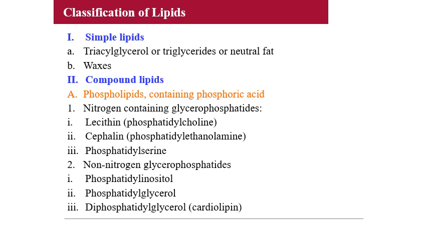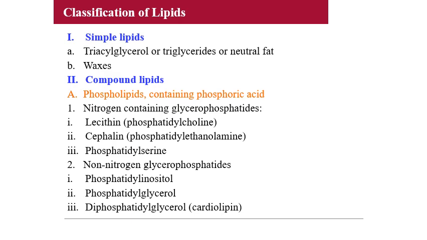Now the second classification is compound lipids. Compound lipids are esters of fatty acids with alcohol containing an additional group or prosthetic group, which can be either a phosphate group or a glyco group or lipoproteins. Compound lipids are again classified into phospholipids containing phosphoric acid and those containing non-phosphoric acid. Let's have a detailed classification later. So mainly the compound lipids are classified into phospholipids, glycolipids and lipoproteins.